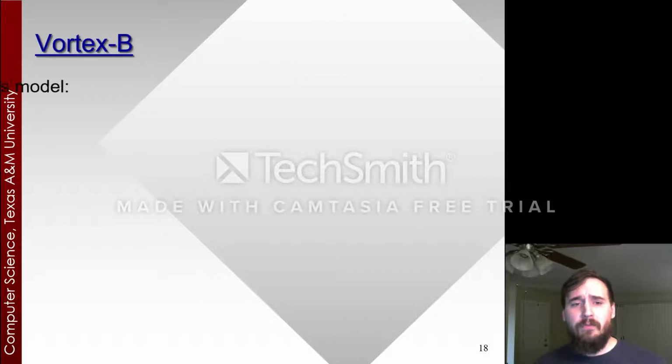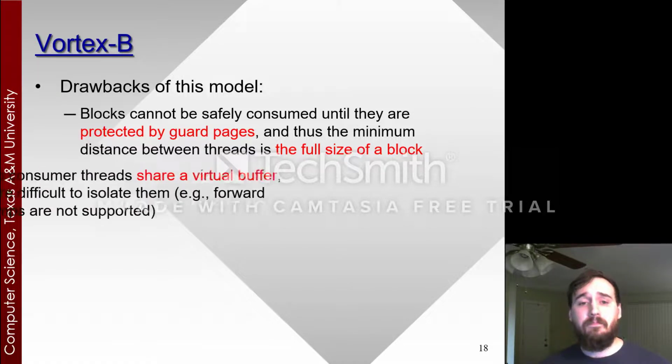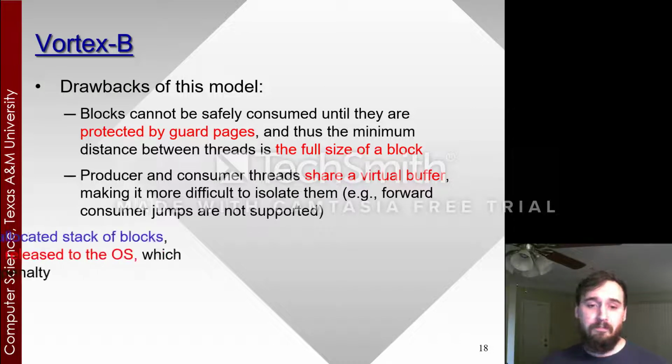So let's look at some drawbacks of this model. Blocks cannot be safely consumed until they are protected by guard pages, and thus the minimum distance between threads is the full size of a block. Producer and consumer threads also share a virtual buffer, making it more difficult to isolate them during runtime. For example, forward consumer jumps are not supported. The consumer must necessarily stay behind the producer under this model.